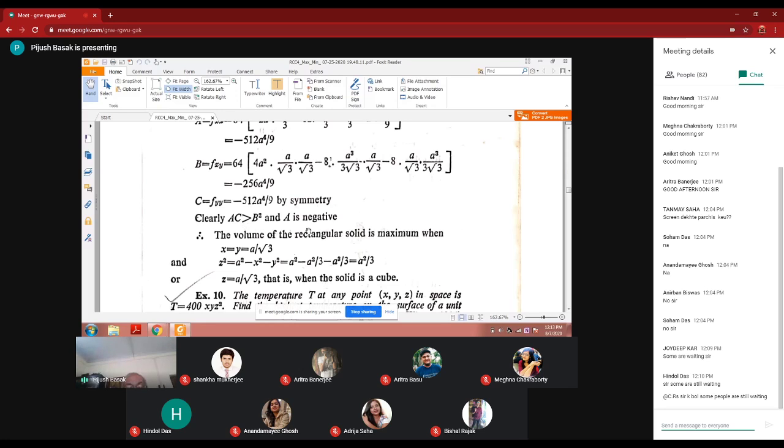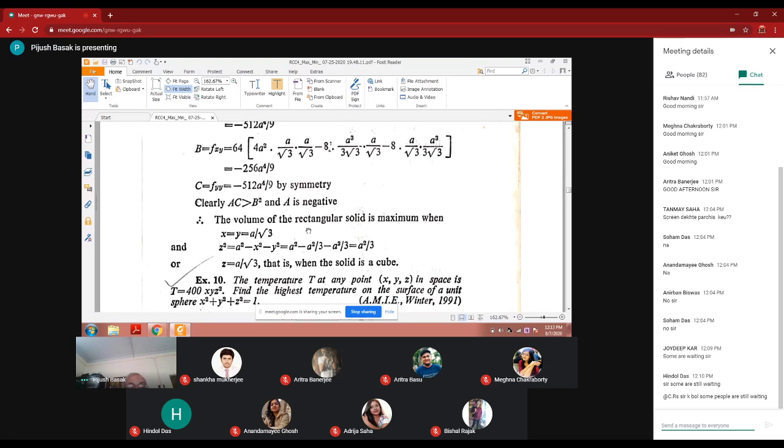So the maximum volume will be at x is equal to y is equal to a by root 3, and in that case z is equal to a by root 3. That is, the three sides of the rectangular box would be equal. That is a cube. In the cube case, the volume will be maximum. Always, if it is a cube, then its volume is maximum.